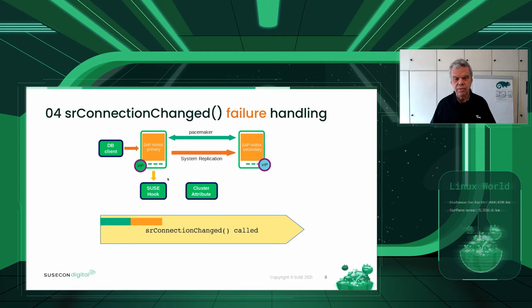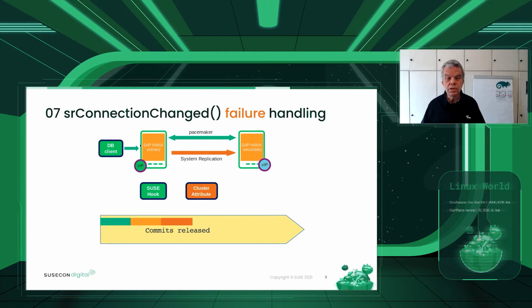But then HANA is doing a call out to the SUSE hook. The SUSE hook is setting a cluster attribute, marking that the secondary is no longer a takeover candidate. And after that, the hook is reporting back to SAP HANA that it could release the commits. So now you will see that the commits are getting green, so they are released. But the system replication, of course, is now broken. The secondary does not get those changes, so the cluster shouldn't take over.